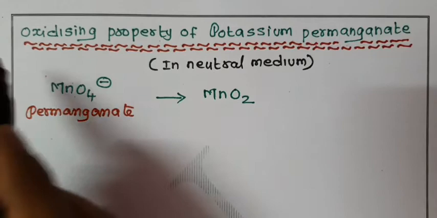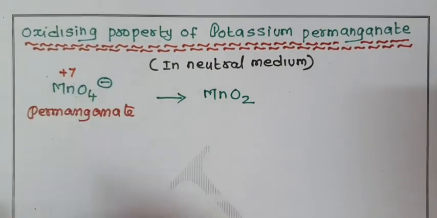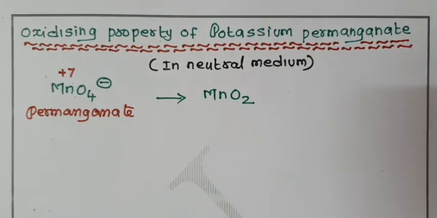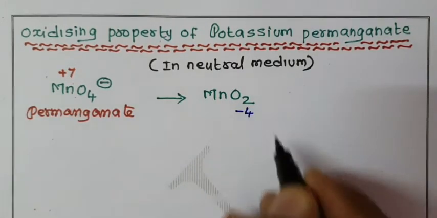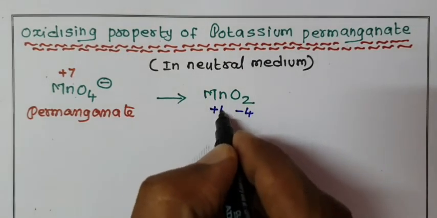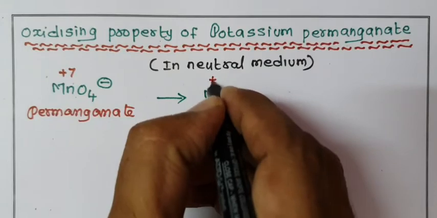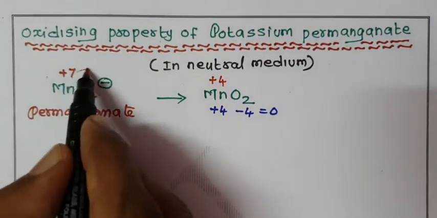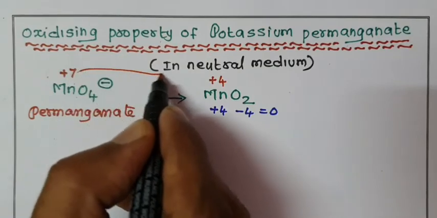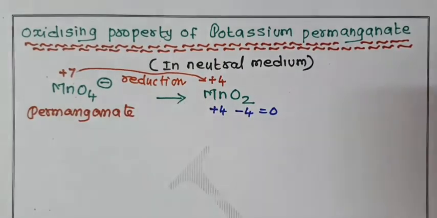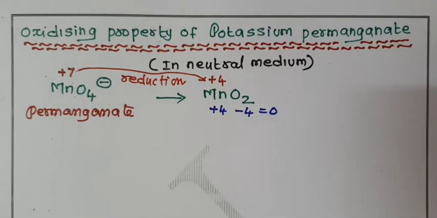The oxidation state of manganese in permanganate ion is +7. Oxidation state of manganese, how to find out? Each oxygen has oxidation state -2, so 2 oxygens give -4. So by adding +4, we will get 0. The oxidation state of manganese here is +4. When you move from left to right, the oxidation number decreases. Therefore, it is called reduction. An oxidizing agent undergoes reduction.